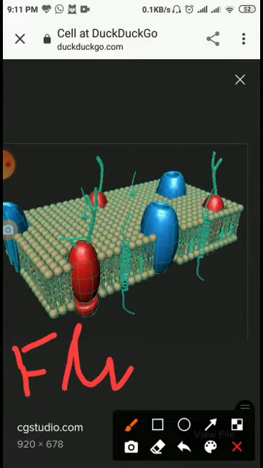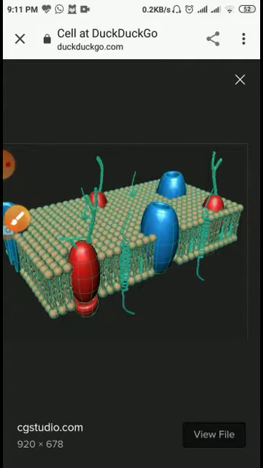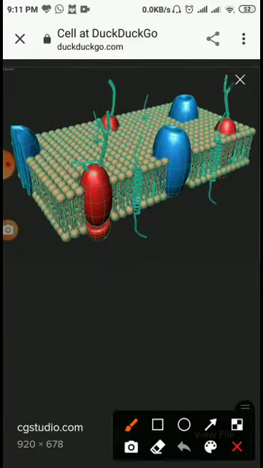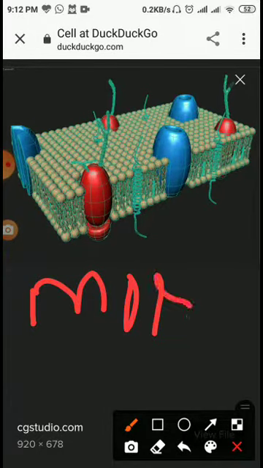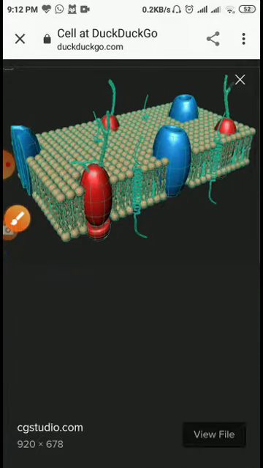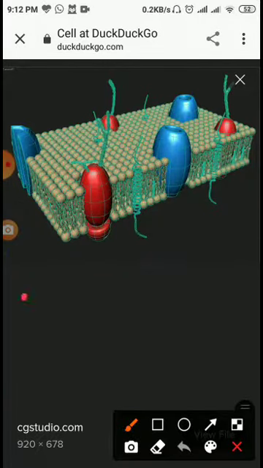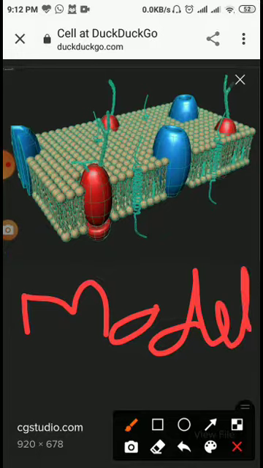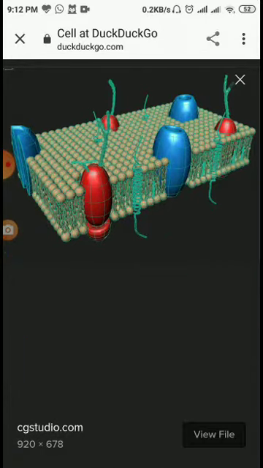Fluid mosaic, fluid mosaic, and last but not least, model. This is called the fluid mosaic model of the cell membrane.